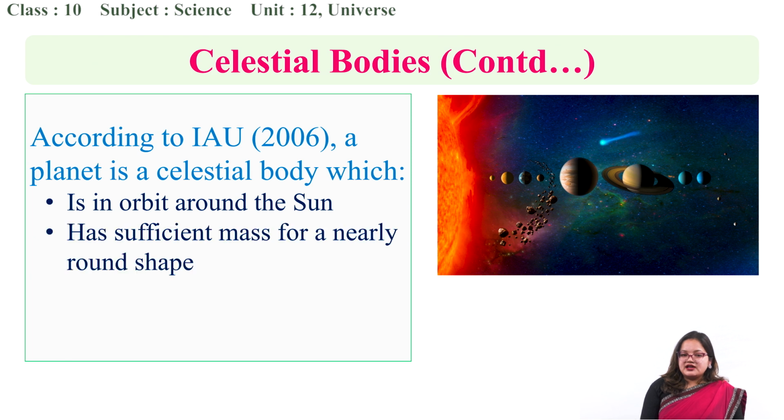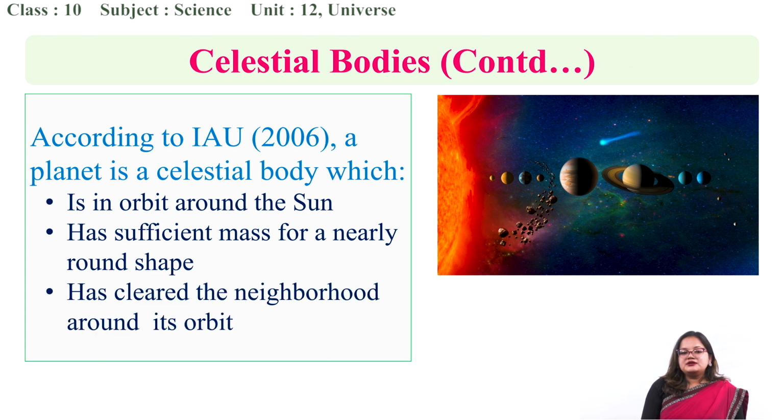Second criterion: it must have sufficient mass for a nearly round shape. And last but a very important criterion: it must have cleared the neighborhood around its orbit. So these were the criteria fixed by the General Assembly in 2006 for the definition of planet.